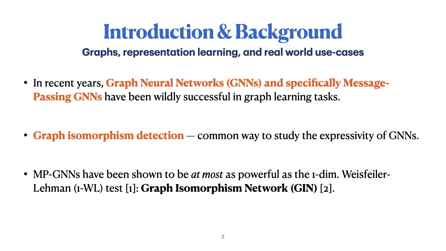Graph neural networks, and specifically MP-GNNs, have become widely successful in recent years. Their expressivity has been analyzed through the lens of the graph isomorphism detection problem, in which we are trying to detect whether two graphs are isomorphic or not. Now, if two graphs are non-isomorphic, but their graph representations are the same, we'll say that a given representation is unable to distinguish them. Interestingly, it has been shown that MP-GNNs are at most as powerful as the one-dimensional Weisfeiler-Leman test, or 1WL.